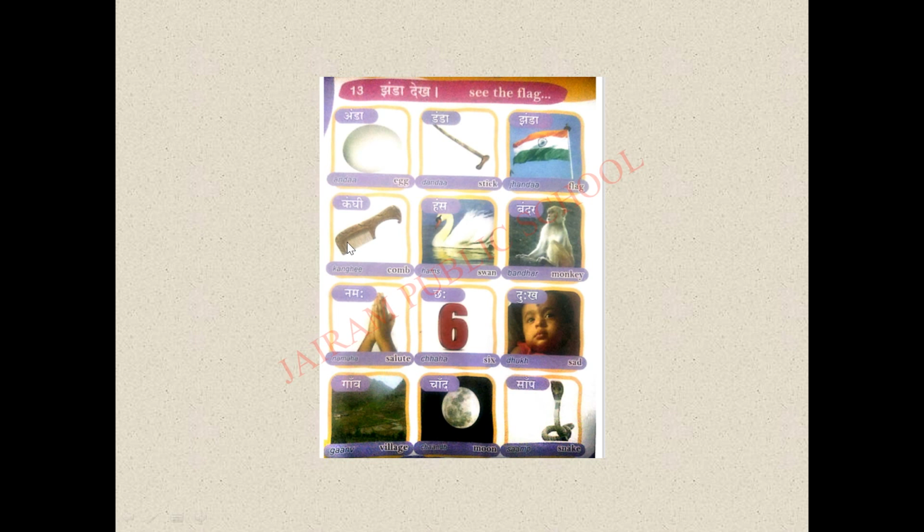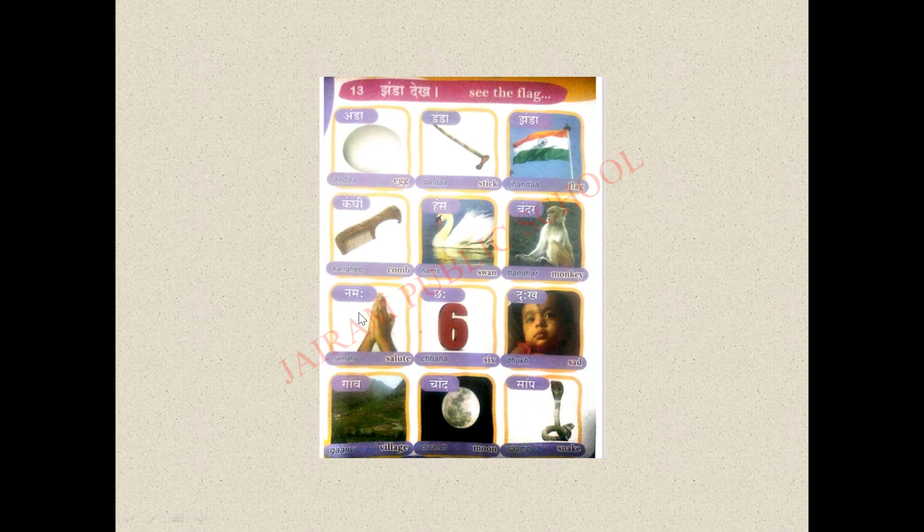Next word is Kangi. Ka-in-gi. Kangi. Comb. This one is Hans. Hans means swan. Ha-im-sa. Either you can say this matra as in or im. Okay, here we should pronounce this as im. Ha-im-sa. Hans. Swan. It means what? Swan. Next one is Bandar. Ba-in-da-ra. Bandar. Monkey.